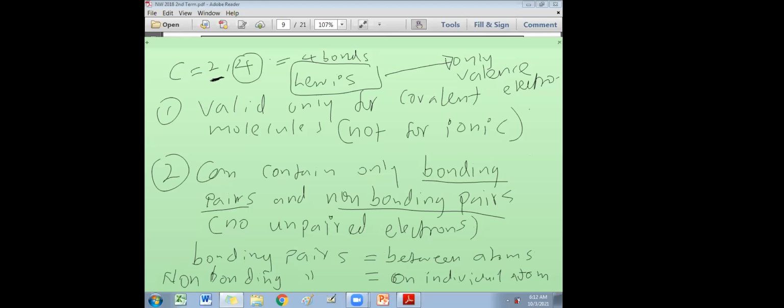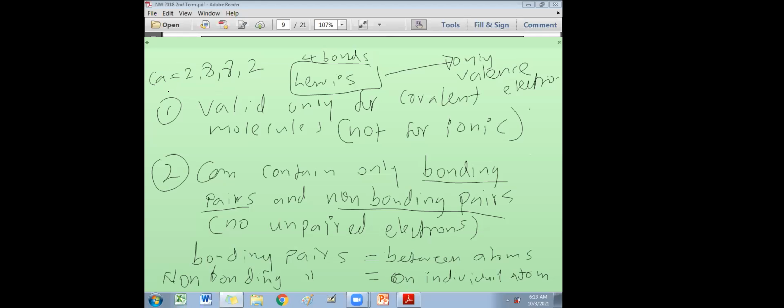Sometimes I have seen students keep on drawing circles. For calcium, 2, 8, 8, 2, how many circles do you draw? First one 2 electrons, next one 8 electrons, and you have to keep going like this. It's a waste of your time and the space in your book, because from the configuration you can identify how many electrons are in the inner shells. Only the outermost shell is enough.